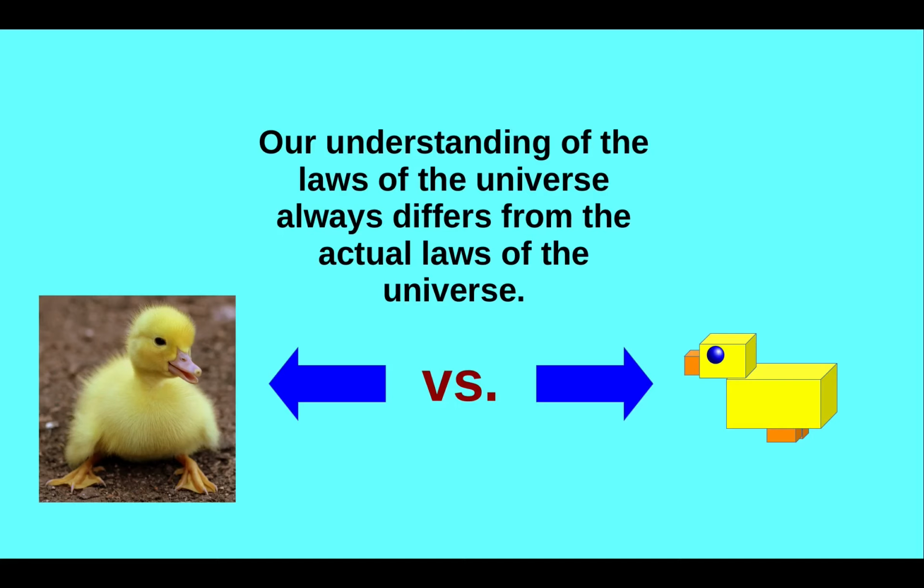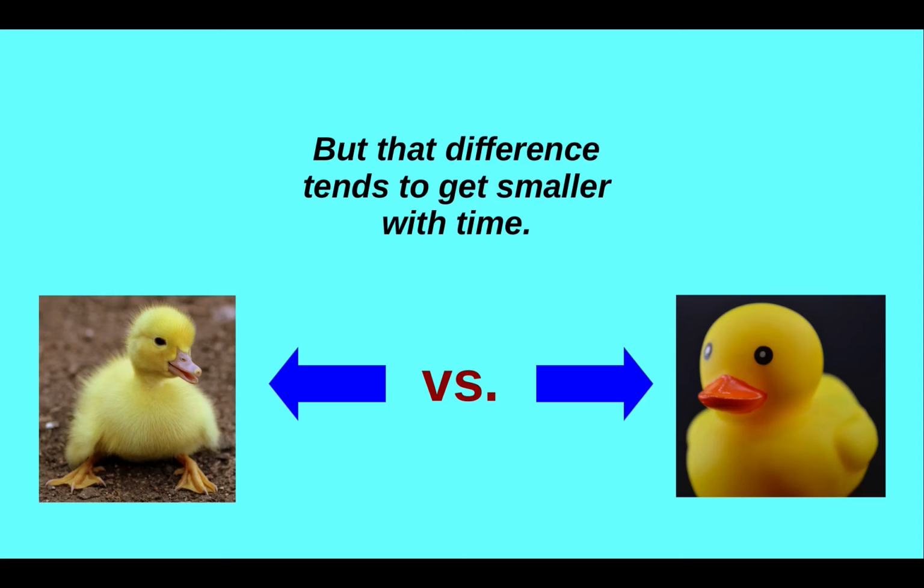Our understanding of the laws of the universe always differs from the actual laws of the universe. We see some phenomenon and we make a model of it. In fact, we may make a few models. But because we keep models that agree with experimental results, and those experiments become more precise and are done over a wider set of conditions over time, our models improve. And thus the difference between the laws of the universe and our understanding tends to get smaller with time.